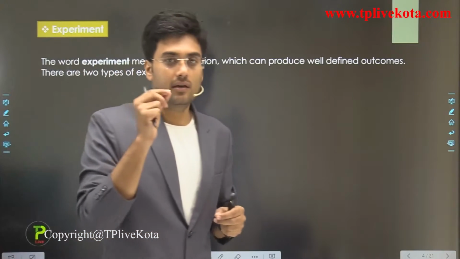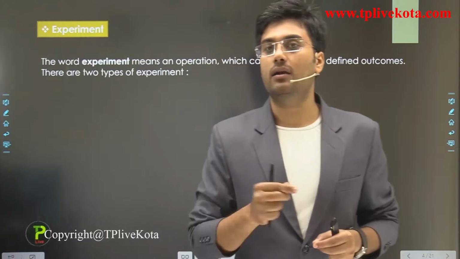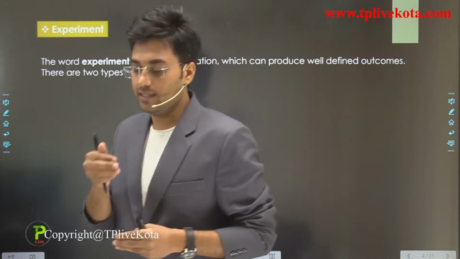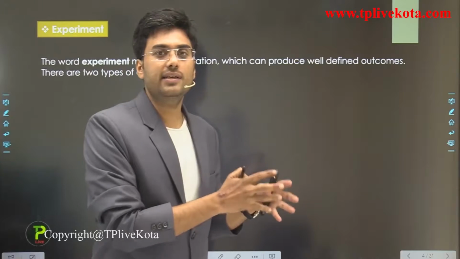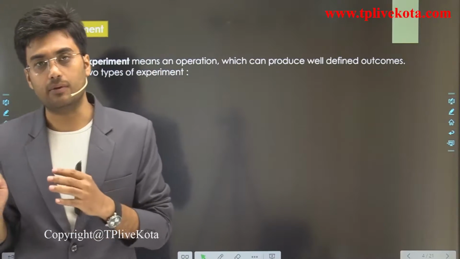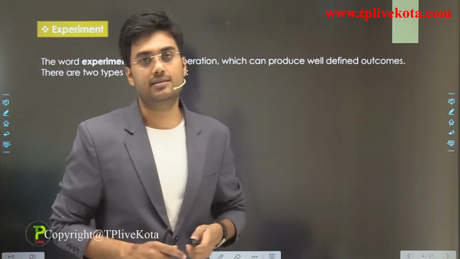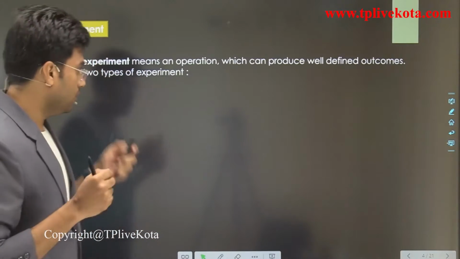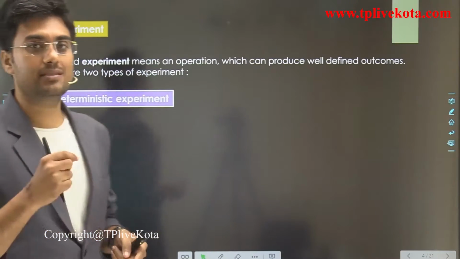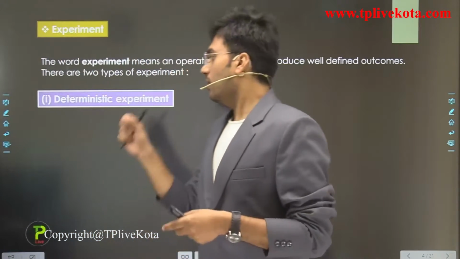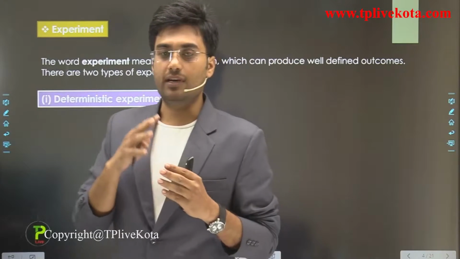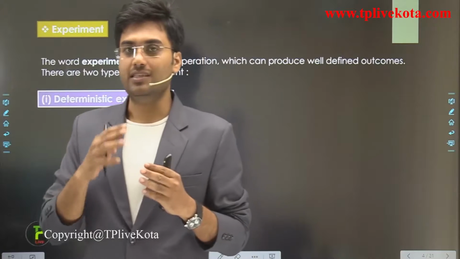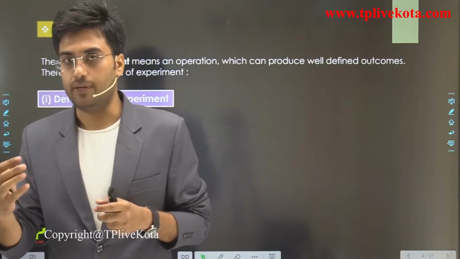Now students, theoretically we have two types of experiment. One is deterministic experiment and the other is random, or we can say probabilistic experiment. So what are deterministic experiments and what are random experiments? Let's study this. Clear? So the first is deterministic experiment. By studying this name, we can understand the meaning of deterministic.